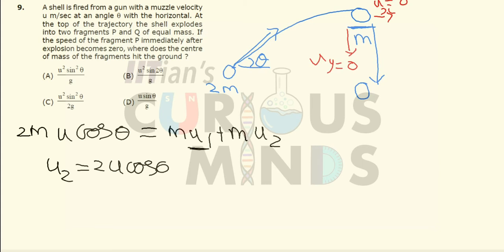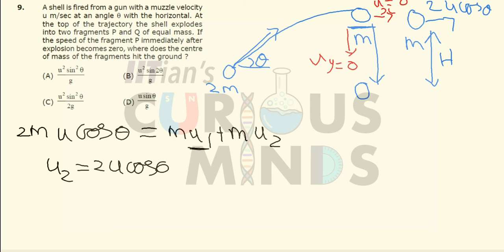If I consider the second mass of mass m, it will move horizontally with a velocity of 2u cos theta, and it has to cover a vertical height h. So let us find out, if the speed of the fragment p immediately after the explosion becomes 0, where does the center of mass of the fragments hit the ground.